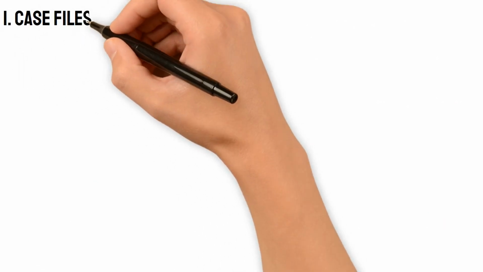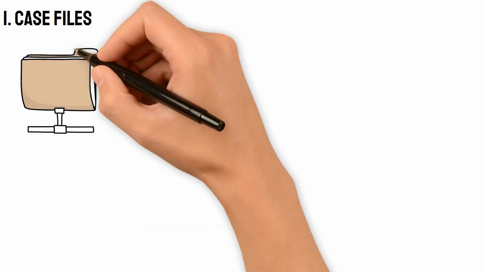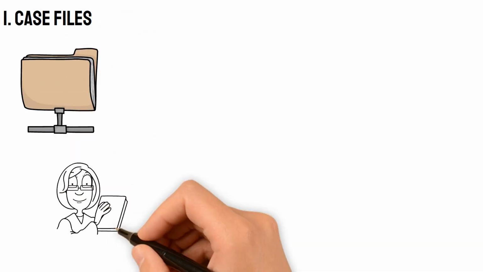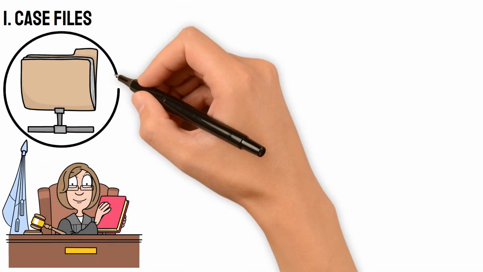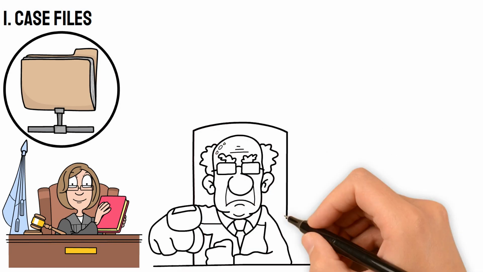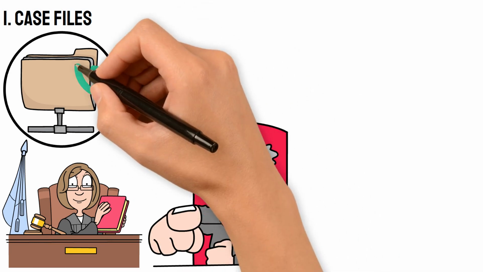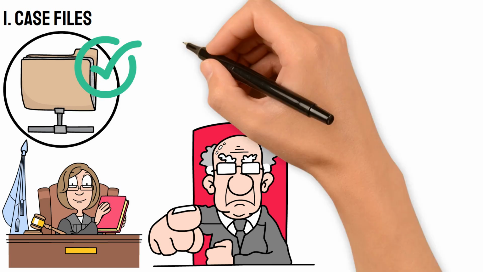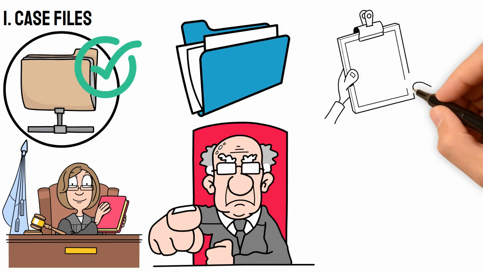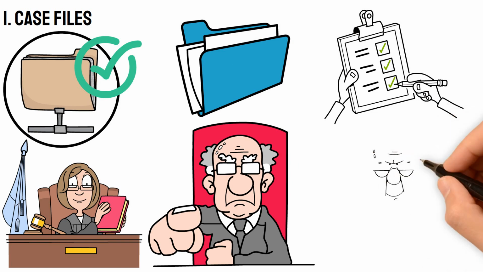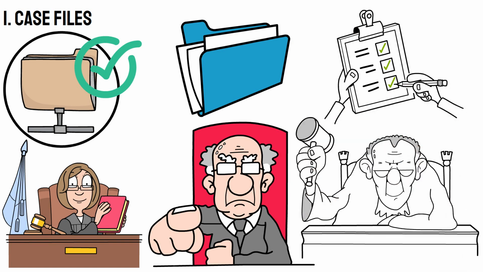1. Case files. Record searches typically involve accessing the case file maintained by the juvenile court, which contains documents filed by parties involved in the case, court orders, hearing transcripts, and other records related to the proceedings. These files are generally confidential and may require authorization or a court order to access.